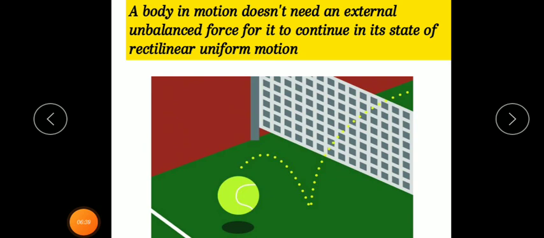See, in the previous class we studied that in order to move an object, unbalanced external force is needed. But an object which is already in motion does not need any kind of unbalanced external force to continue in its motion. So that is the observation of Galileo.